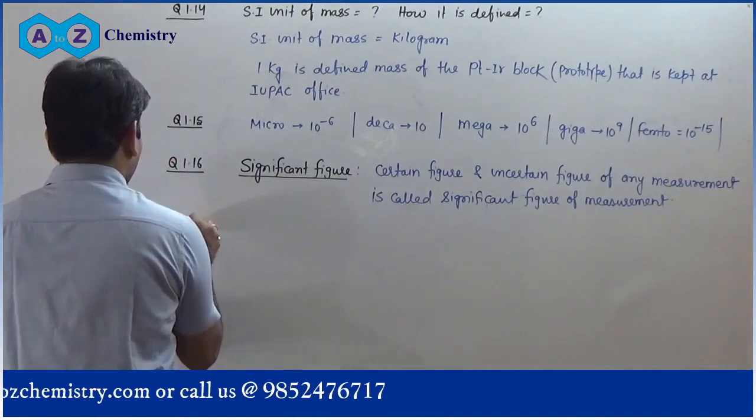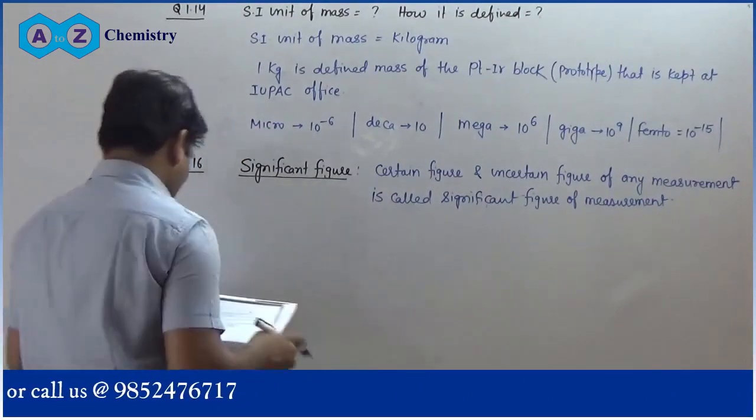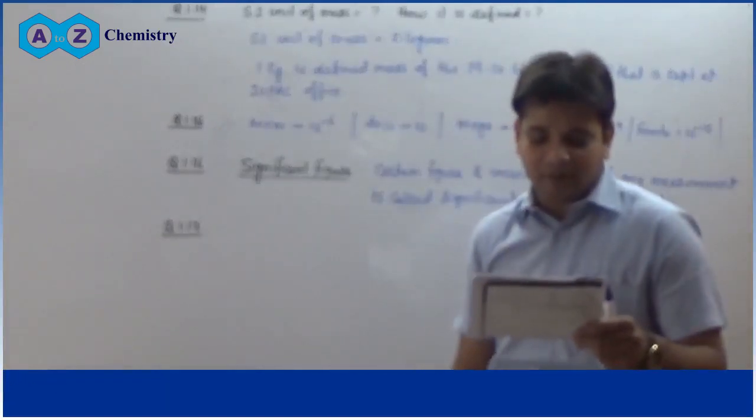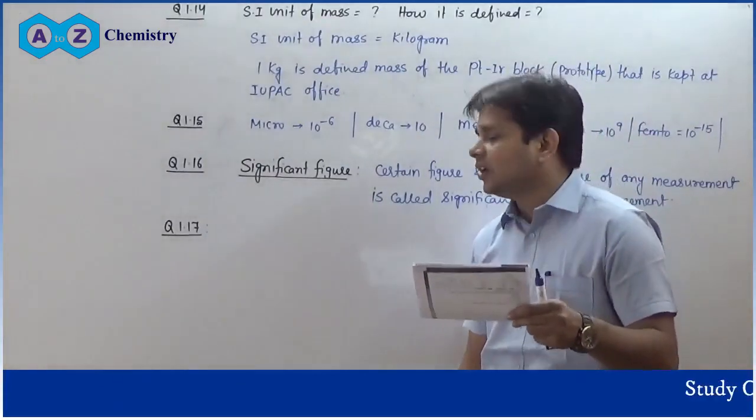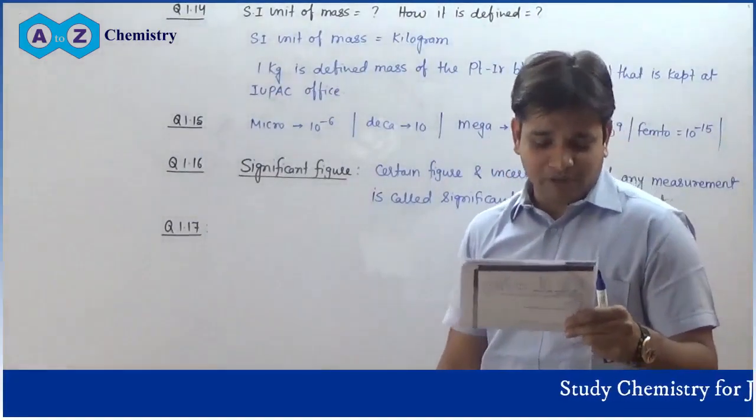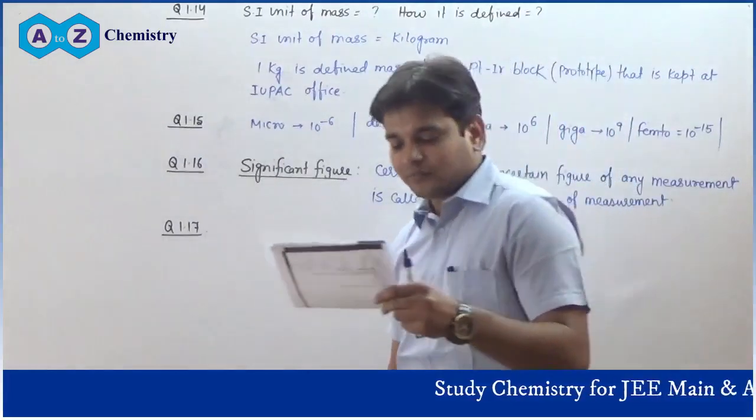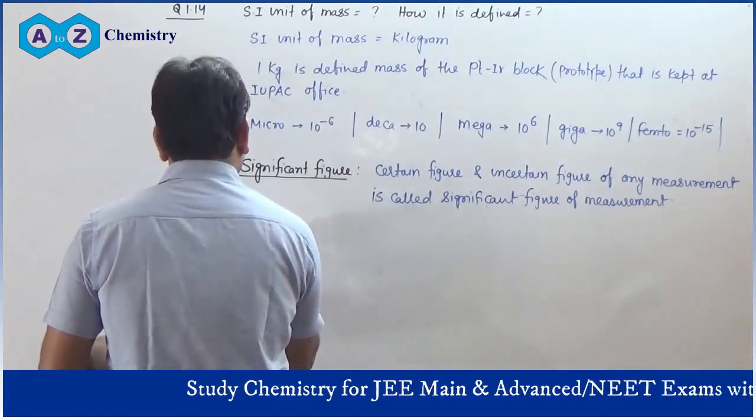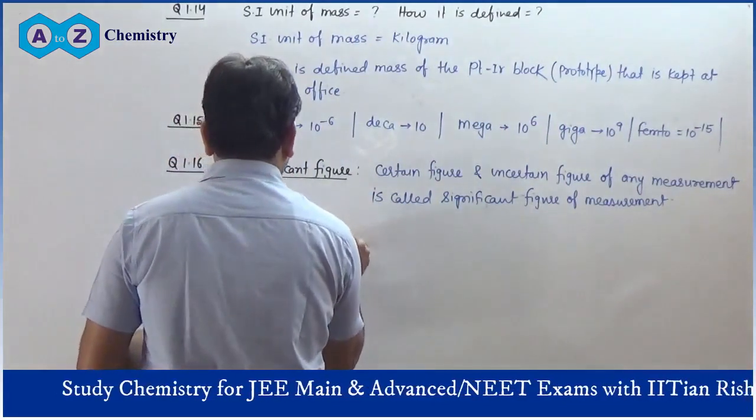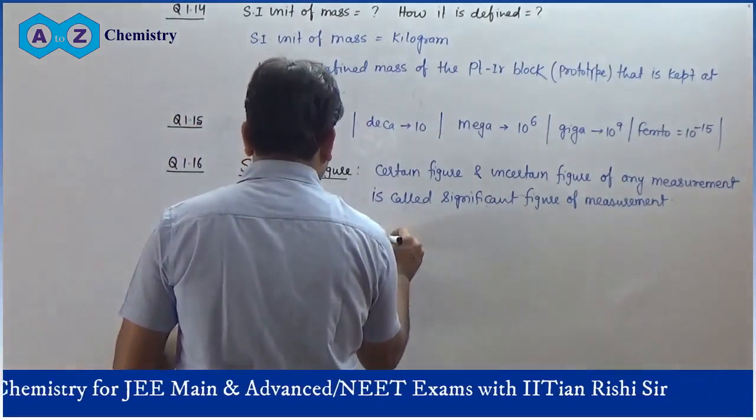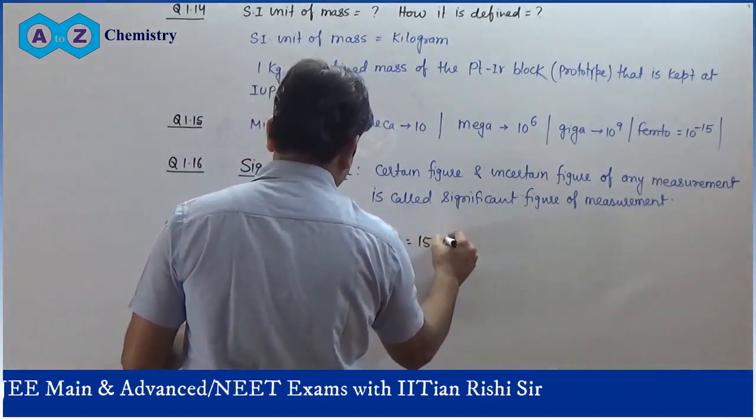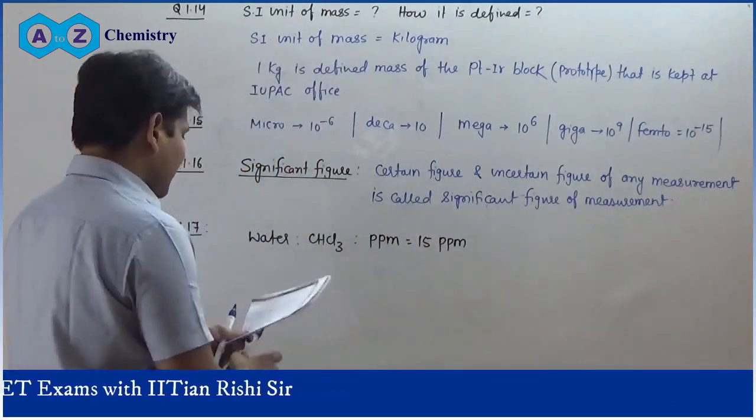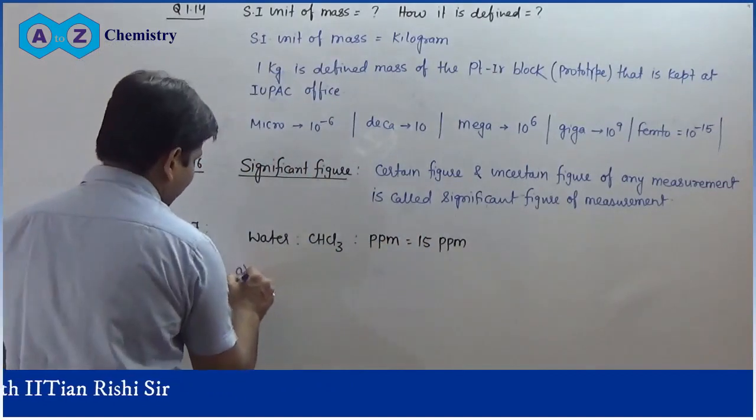Question number 1.17. This question is: a sample of drinking water was found to be severely contaminated with chloroform, supposed to be carcinogenic in nature. The level of contamination was 15 ppm. Water is contaminated with CHCl3 and that is taken as 15 ppm. Concentration is given as 15 ppm. What is the mass percent?